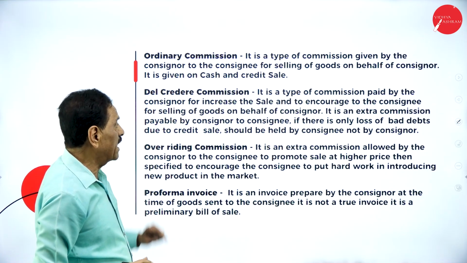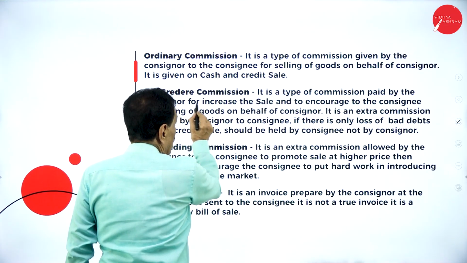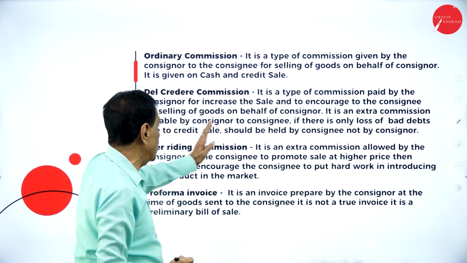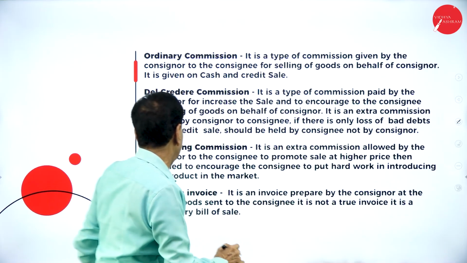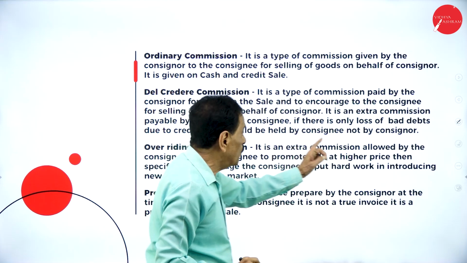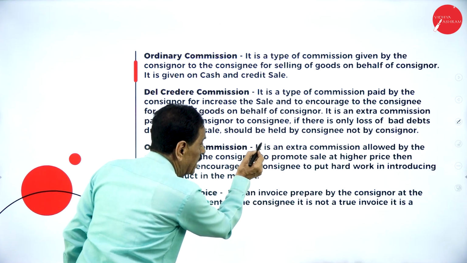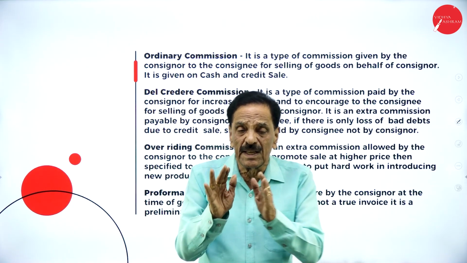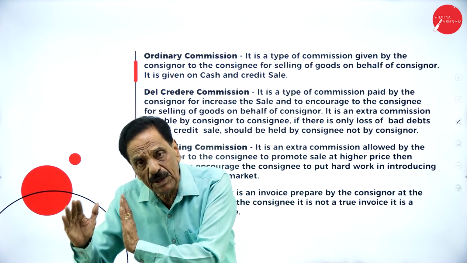Then, Del credere commission. It's a type of commission paid by the consignor to increase the sale and to encourage the consignee for selling of goods on behalf of the consignor. It is an extra commission payable by the consignor to the consignee. If there is any loss of bad debt due to credit sale, it should be borne by the consignee, not by the consignor. Generally, the risk goes in favor of the consignor when Del credere commission is paid.